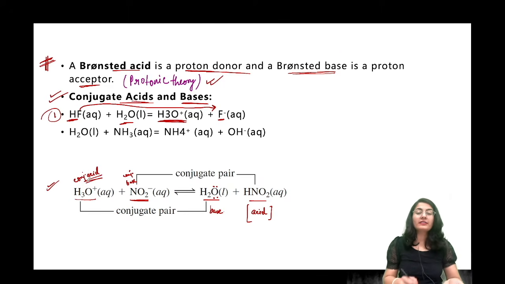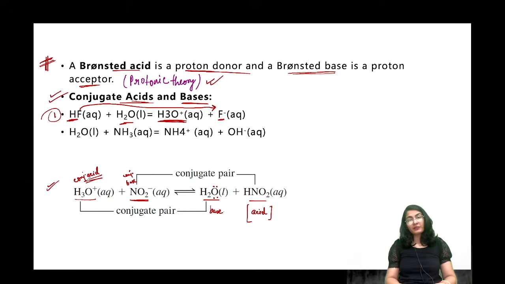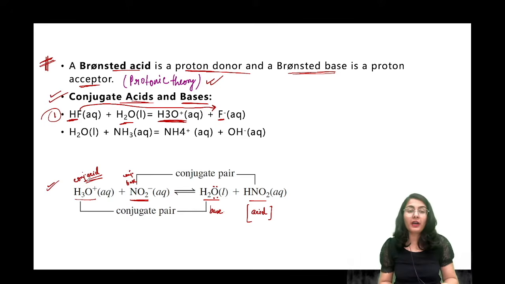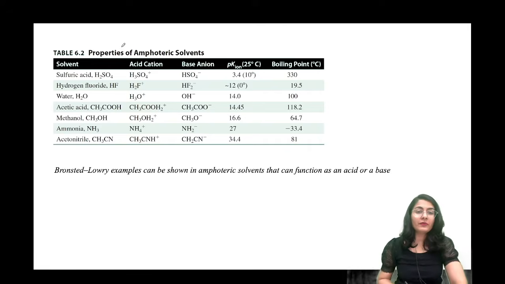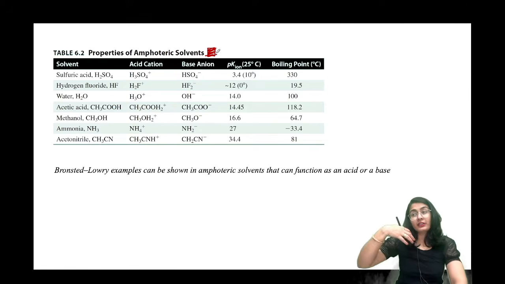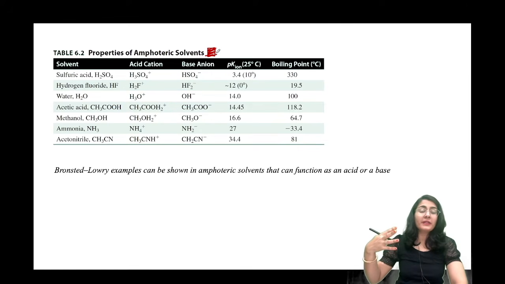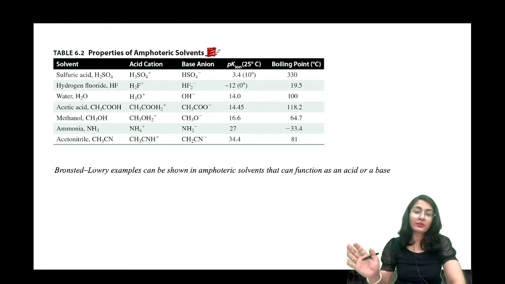Okay. So this conjugate acid-base theory was introduced by Bronsted and Lowry's concept only. And it explains a lot of things. Now we move onward. Here we will go ahead a little. Look, Bronsted Lowry theory only encouraged the use, or basically the trial, of all of these reactions in different solvents.